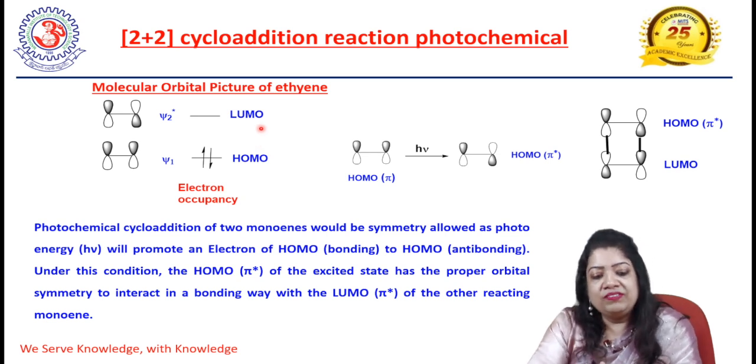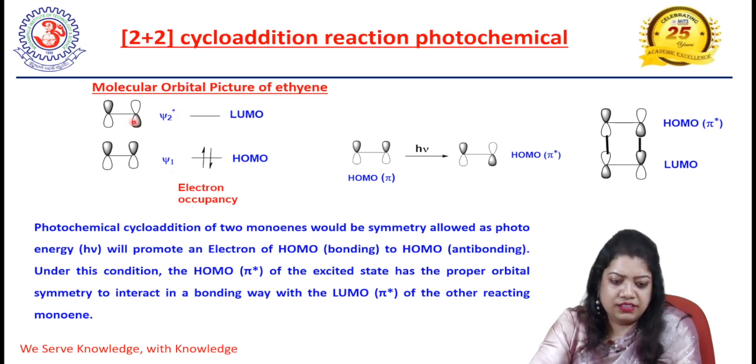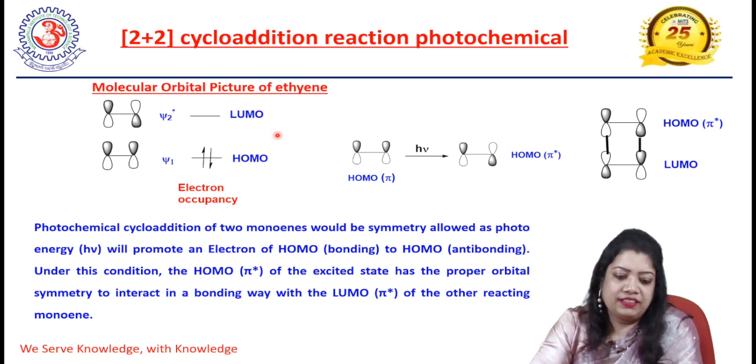Now, the problem is that if we consider this HOMO-LUMO interaction in suprafacial mode, the orbital symmetry is not matching for bonding overlap, if we consider supra-supra mode of interaction.